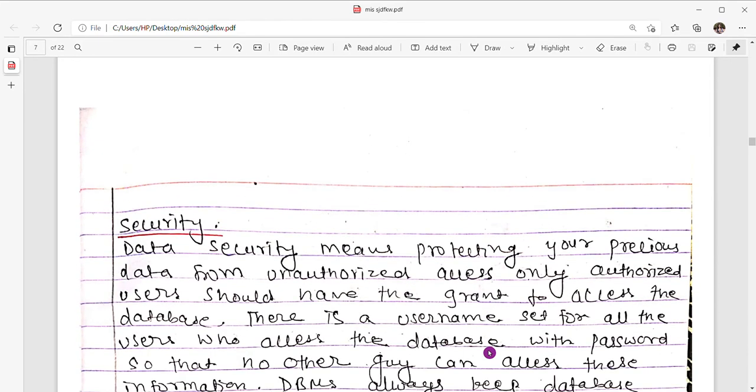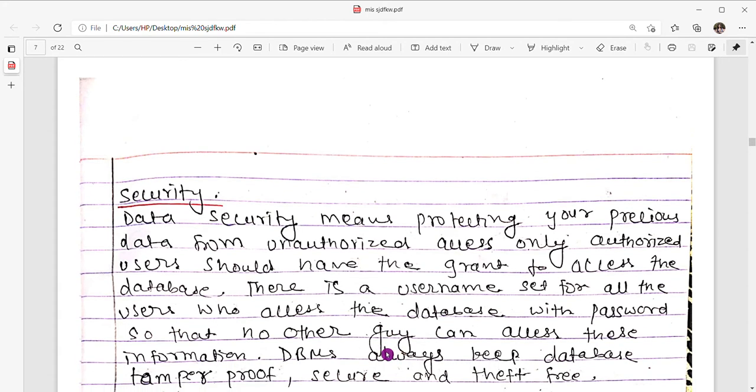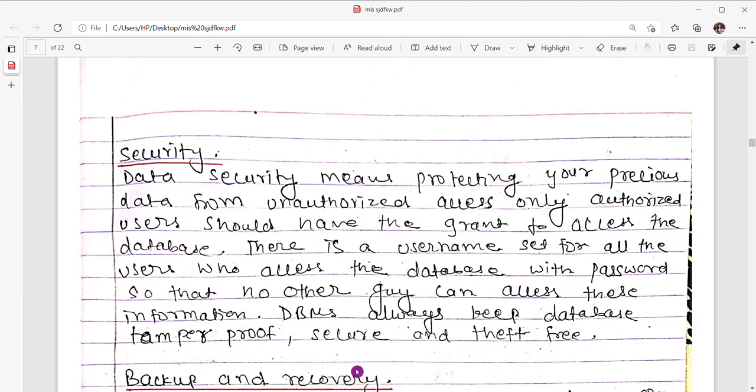Moving to our next, security. Data security means protecting your precious data from unauthorized access. Only authorized users should have the grant to access the database. There is a username set for all the users who access the database with the password, so no other guy can access this information. Database management system always keeps the database tamper-proof, secure, and theft-free.